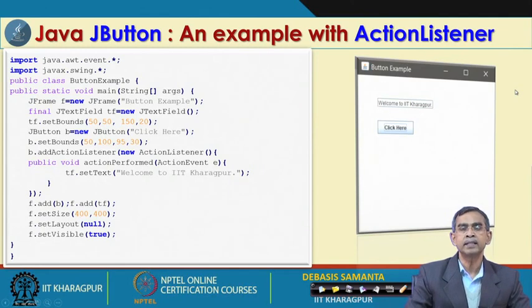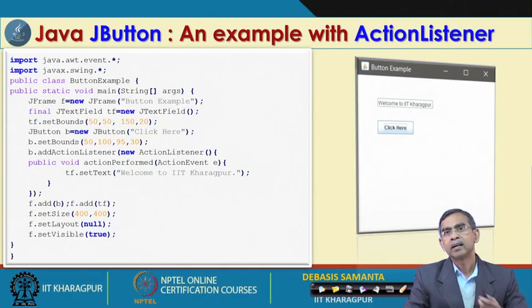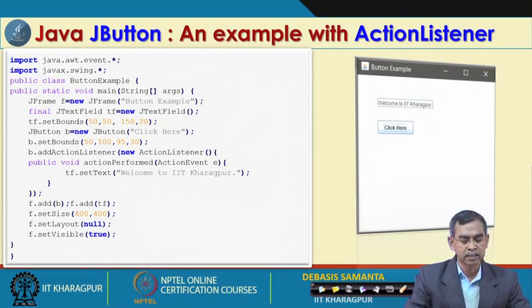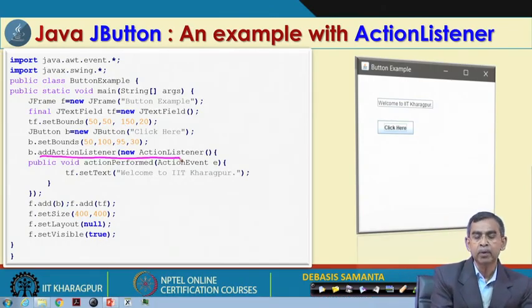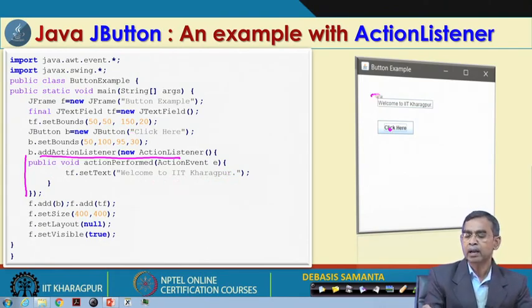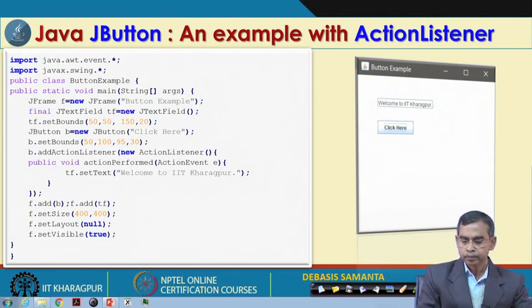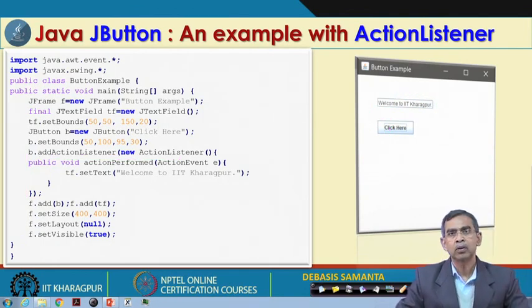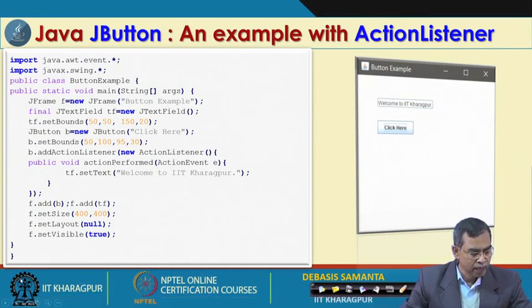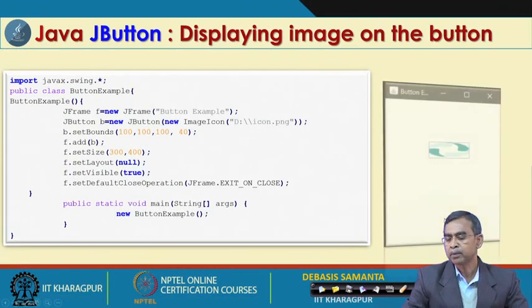What I want to say here is that all the event handling routines that we have already learned are equally applicable to it also. That means we add an action listener, and then we can define the listener methods, all these things. As we see in this program, we do the same thing: we add an action listener for the button, and then we define the method actionPerformed, and whenever the button is clicked, this kind of text will appear. So, whatever action handling mechanisms we have already learned, they can be applicable to this also.